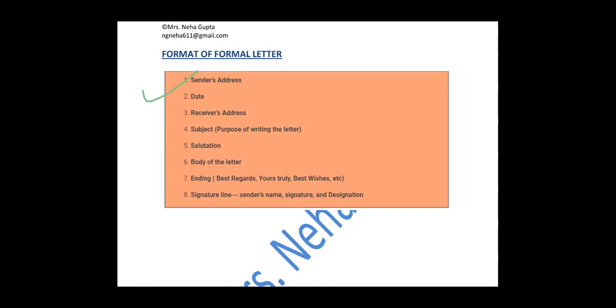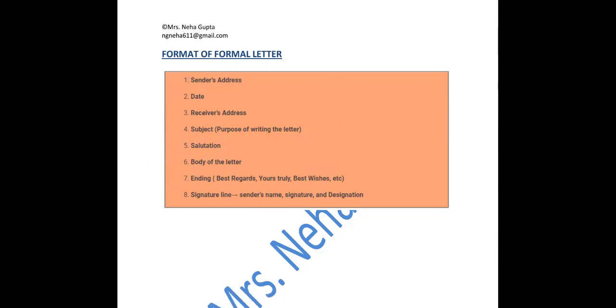Then we have the subject of the letter, which is very important, which tells the receiver what the letter is about. Then salutation, like respected sir, dear sir, or dear ma'am, anything like that. Then the body of the letter, generally we write in three paragraphs. Then the ending should be like this: yours truly, best wishes, yours sincerely. We call it the complimentary close also. Then the last is the signature line, sender's name, your designation, something like that. You have to write that at the end.